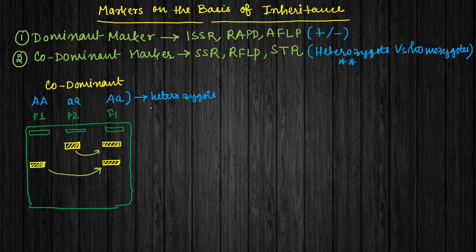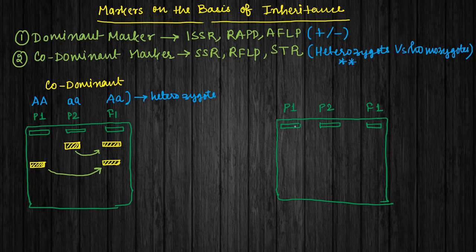Fine, because it is having two different alleles, that is, first is capital A and second is small a. So this is what is called the codominant marker. Now let's assume the second profiling, in which we will be understanding what is a dominant marker. So let's consider the second profiling, that is for the dominant marker.